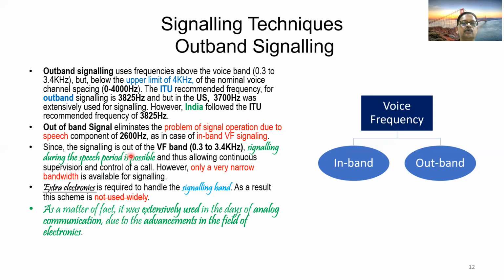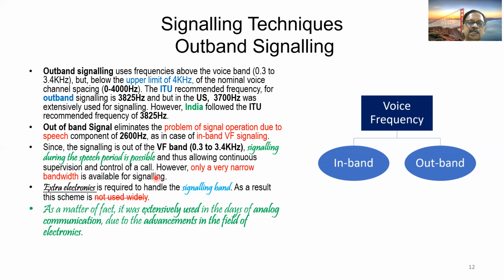Since the signaling is out of the VF band, that is 0.3 to 3.4 kilohertz, signaling during the speech period is possible, thus allowing continuous supervision and control of the call. Even while talking, some signaling operations can take place because it is above 3.4 kilohertz.